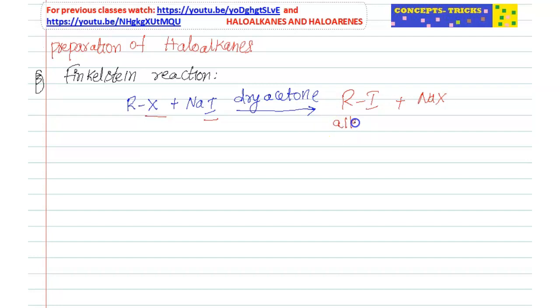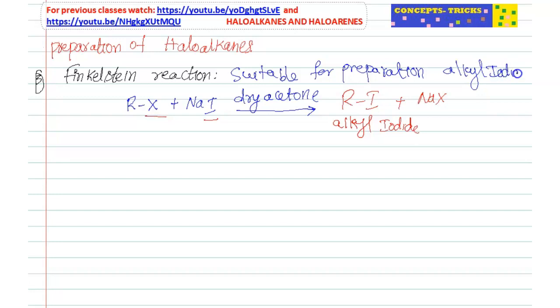But in this case, we can prepare alkyl iodides very easily. So Finkelstein reaction is suitable for preparation of alkyl iodides.